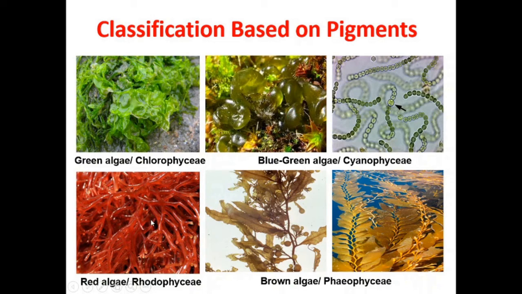Now the next group is the red algae because the color of the algae is red. Next is the brown algae because the color of the thallus is brown. So classification based on the pigments is the commonly employed criteria for classifying the algae. So you can easily recognize the different types of algae based on their color.